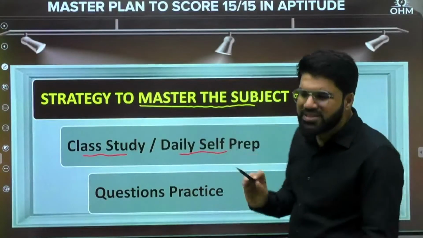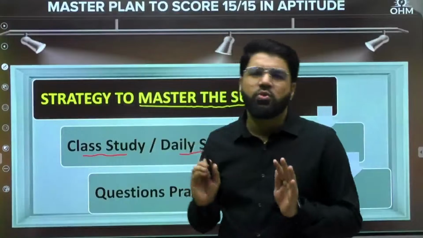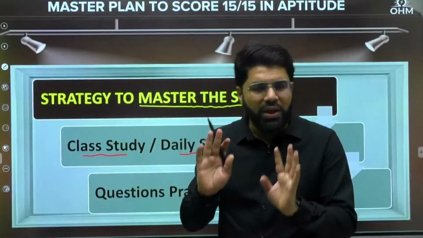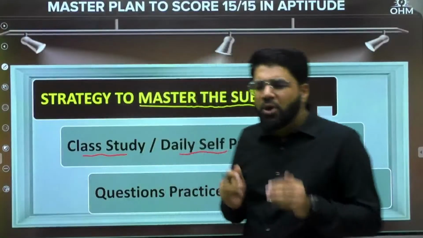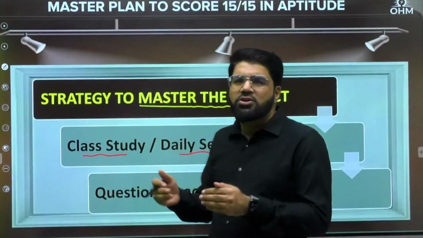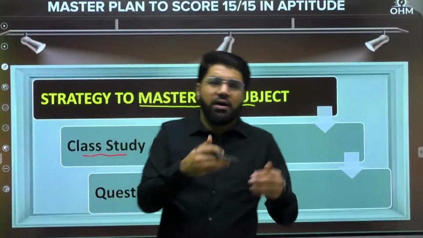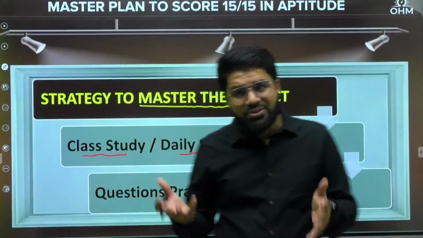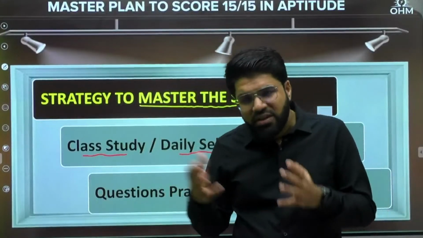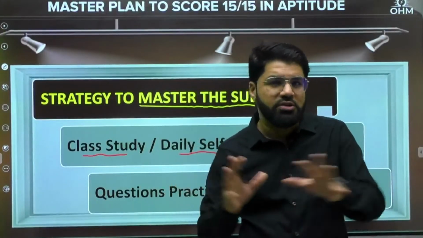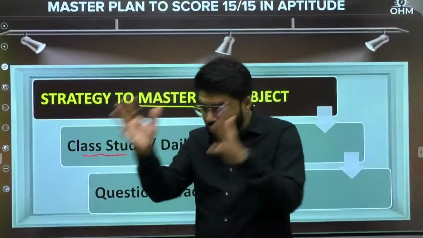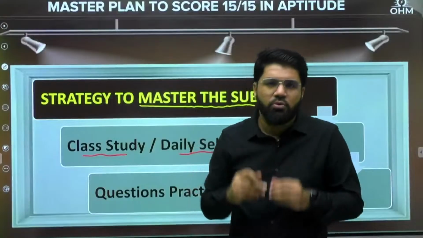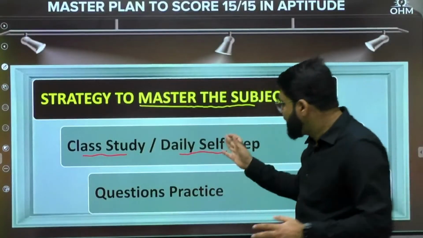Take it on a daily basis, 30 minutes to 1 hour. Decide yourself. You can fix a time like 40 minutes or 1 hour, anything. Don't go beyond 1 hour, because daily you may be attending some class or studying some subject, mostly a technical subject. Studying throughout the day, you may be exhausted also. Sometimes we have the bandwidth to study more, but we are exhausted because a lot of concentration was spent on something very important. So the brain is exhausted, but you want to study more. So that is 30 minutes to 1 hour daily.